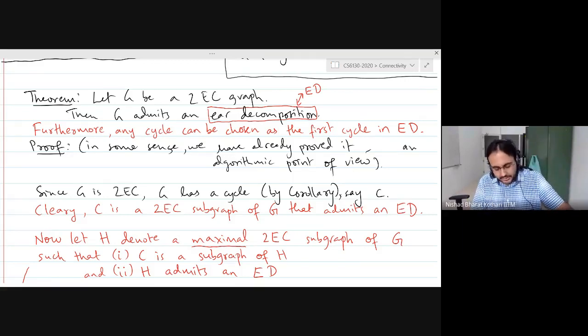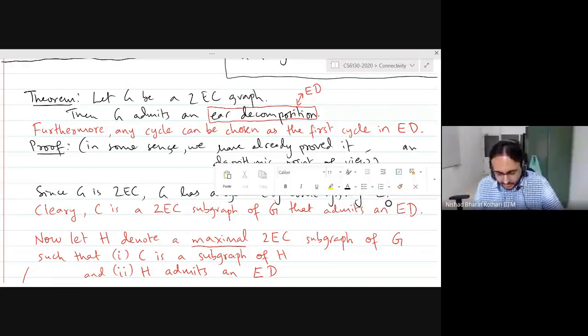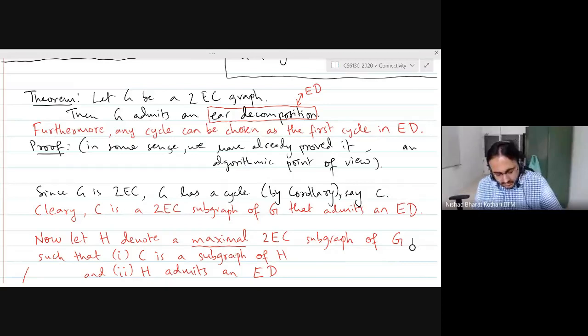I have made some changes since yesterday because I realized that I was rushing a bit, and so I was a little bit vague and unclear at times. So whatever is written in red color here is stuff that I've added this morning. We are going to prove that the graph has an ear decomposition, and in fact, something slightly stronger. We will also show that any cycle can be chosen as the first cycle in the ear decomposition. So you don't have to start from a specific cycle. You can start from any cycle of the graph, which is also what we did in the algorithm. Okay?